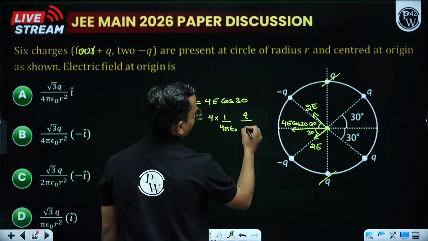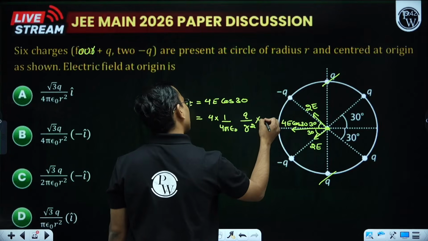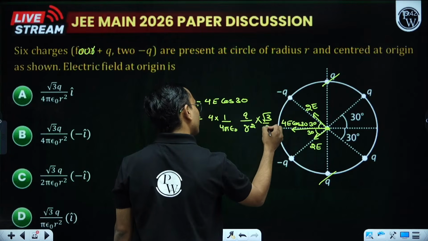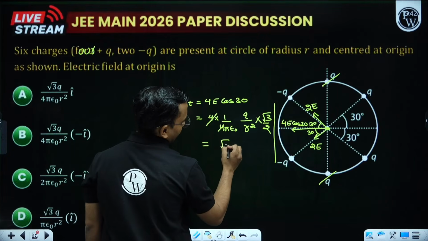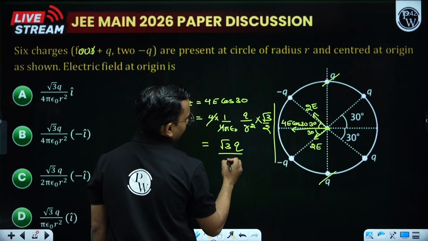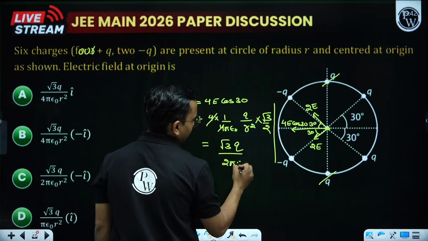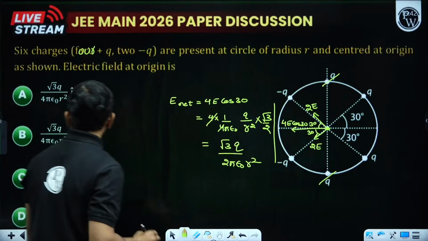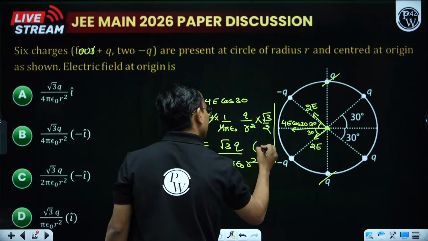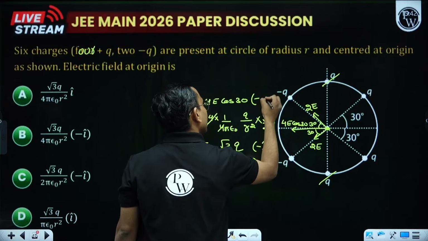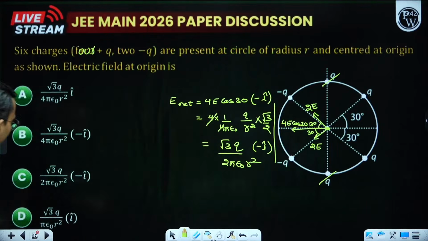Radius is given as small r, into cos of 30 is root 3 by 2. 4 got cancelled. Root 3Q divided by 2 pi epsilon naught r square. And the direction is minus i cap. C option.